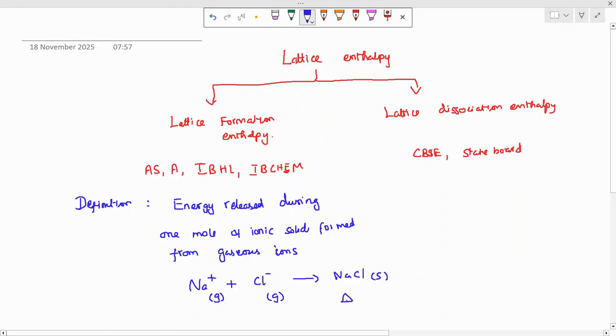Then we can indicate that as delta H naught. If you are taking 1 mole, maintaining 298 Kelvin temperature and 1 atmosphere pressure, then you can use delta H naught, standard lattice formation enthalpy, and that will always be exothermic. This is the definition. In AS level, A level, you have to use this definition. In CBSE level, the definition will be somewhat different. That is the energy absorbed.